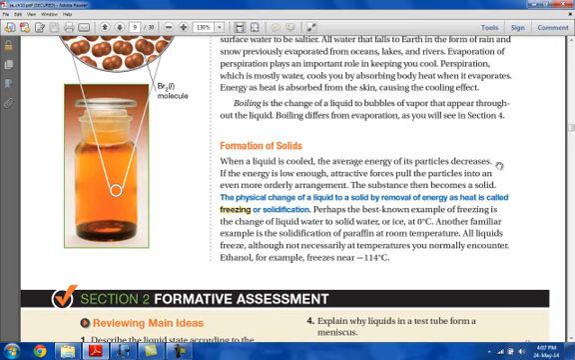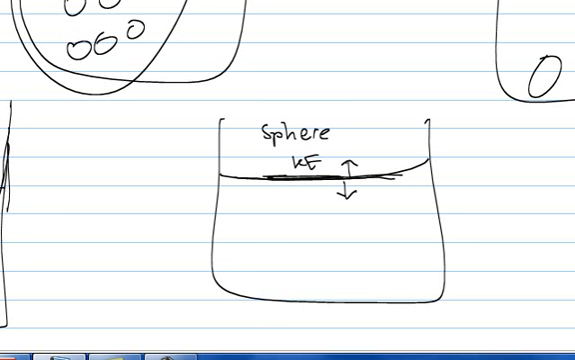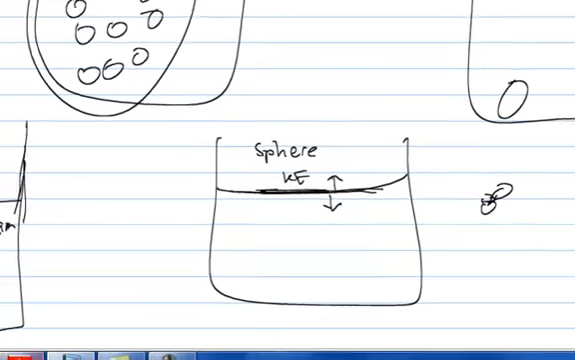When the liquid is cooled, the kinetic energies of the particles decrease. When it decreases, the forces of attraction between the particles become greater than the motion of the particles. As a result, they have a more ordered shape and form a solid.